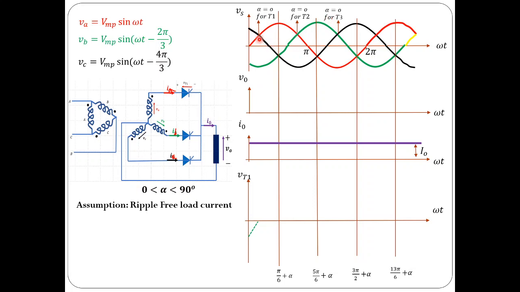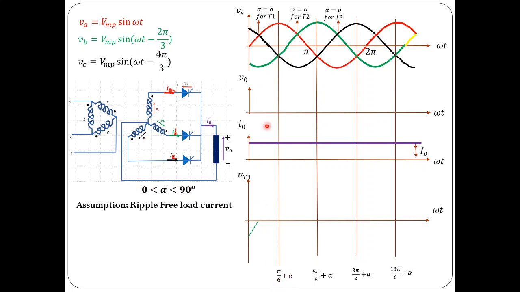Now at this instant T1 is forward biased, but alpha is not 0. Let me assume that I am triggering thyristor 1 at this particular instant. Alpha I have taken for simplicity 60 degrees, so pi by 6 plus pi by 3, that is pi by 2 radians, or 30 plus 60, that is 90 degrees.